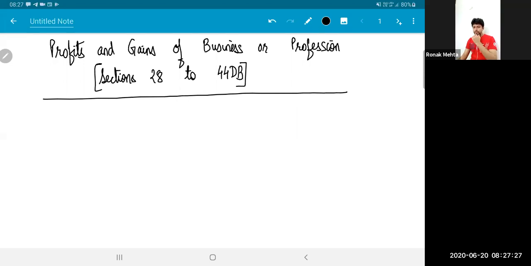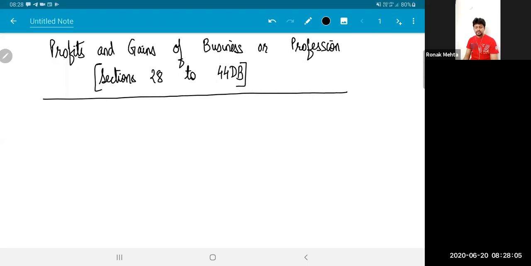In addition to that question number 2, at times it is question 1, at times it is question number 2. In addition to that full-fledged question, you also have a small question, some question 4 or question 5, where the institute gives you 4 or 5 small case studies, and those case studies are based on some case laws that are rendered in this chapter of PGBP. This chapter is definitely going to be part of a question paper.